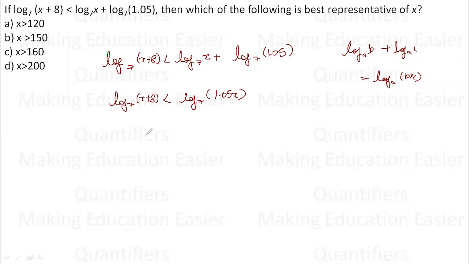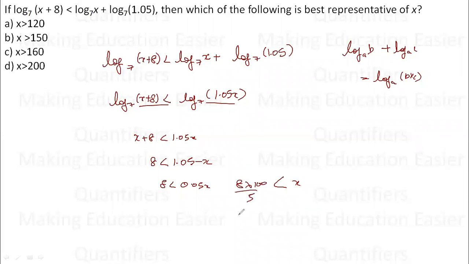So we can just simply compare them up. Since they are equal, these parts have to be equal. So this will satisfy: x plus 8 is less than 1.05x, which means 8 is less than 1.05x minus x, or 8 is less than 0.05x. So x is 8 into 100 by 5, which is 160, is greater than x. So what is the option? This is the option. 160 is less than x. So x is greater than 160, which is option number C. This is the required result.